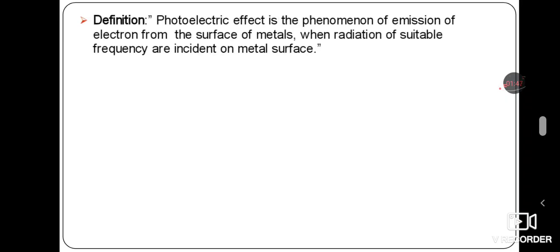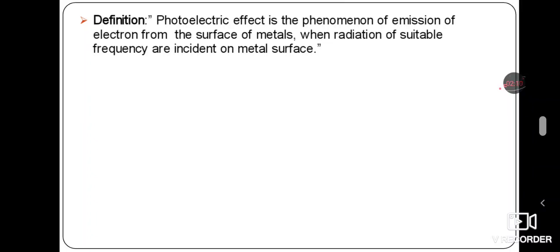Based on this, they gave one definition of the photoelectric effect. The photoelectric effect is the phenomenon of emission of electrons from the surface of a metal when radiation of suitable high frequency is incident on the metal surface. For that purpose they took a negatively charged zinc plate, and whenever ultraviolet radiation falls on it, electrons start to be emitted from the zinc plate.